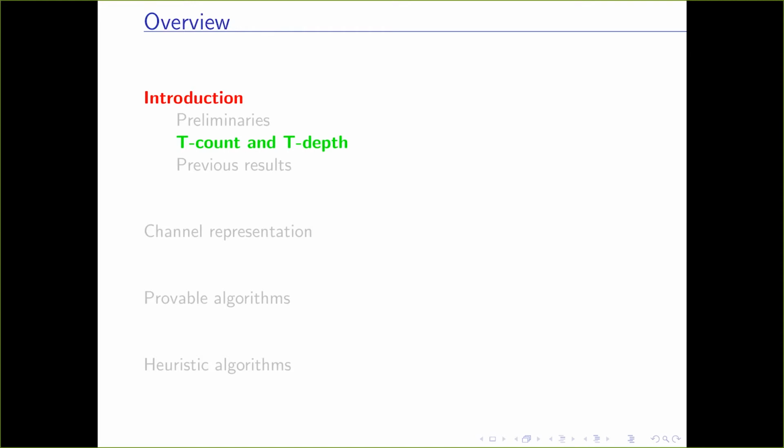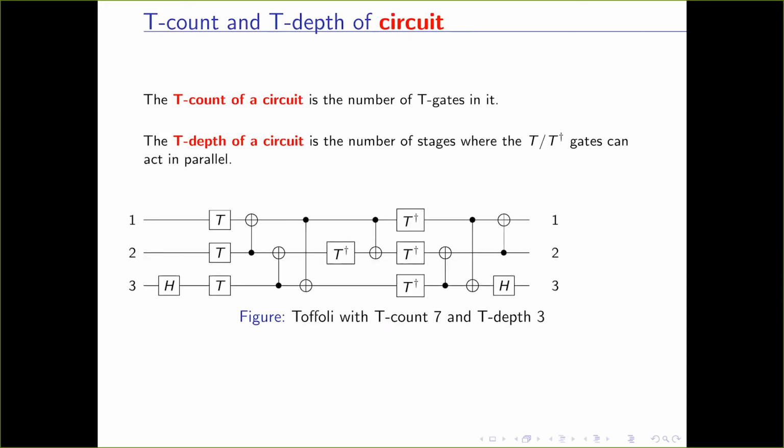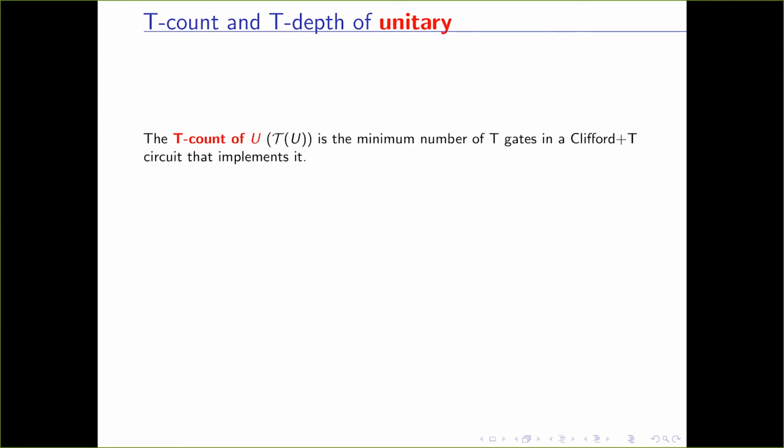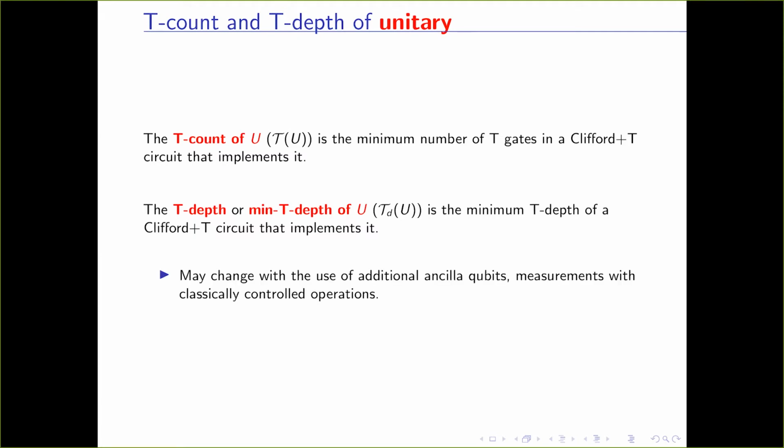Now I'll briefly explain the T count and T depth of unitaries. For a circuit, the T count is the number of T gates in it, and the T depth is the number of stages where the T or T dagger gates act in parallel. For example, this is the circuit of a Toffoli gate: T count 7, T depth 3. For a unitary, the T count is the minimum number of T gates in a Clifford+T circuit that implements it, and the T depth is the minimum T depth of any Clifford+T circuit that implements it. And this may change with the use of additional ancilla qubits, measurements with classically controlled operations, and so on.